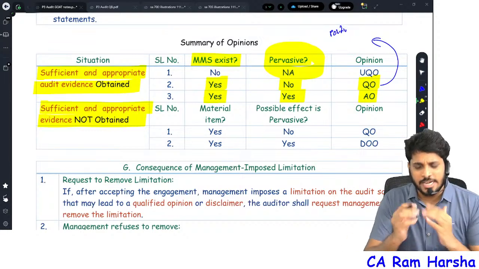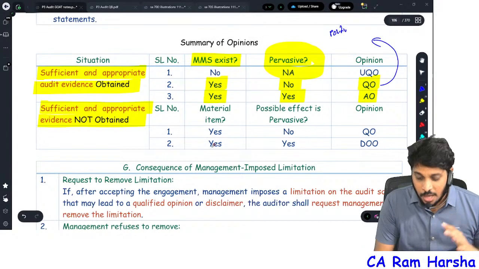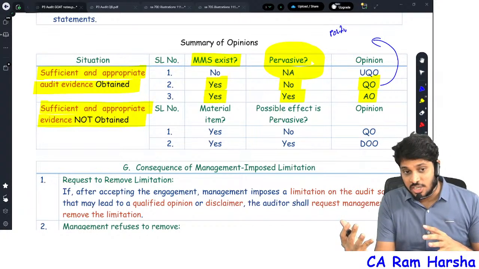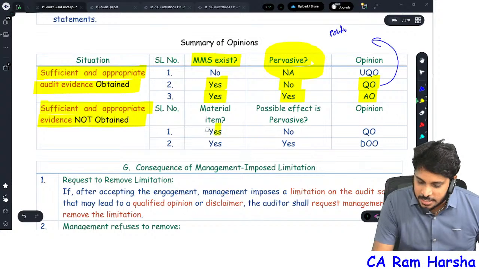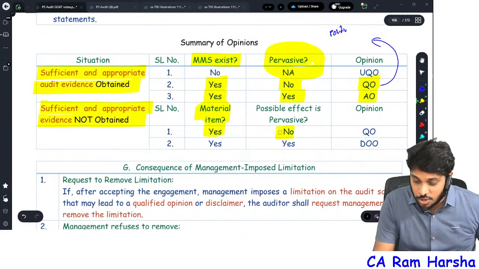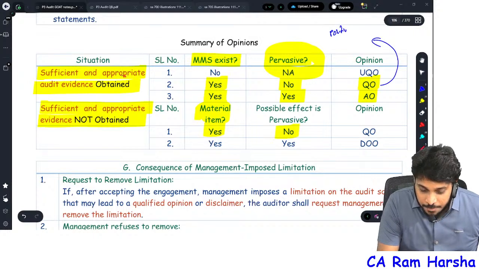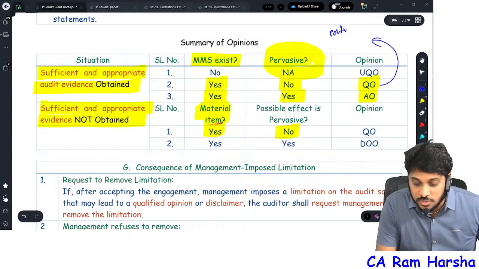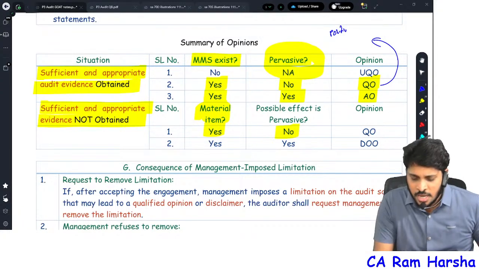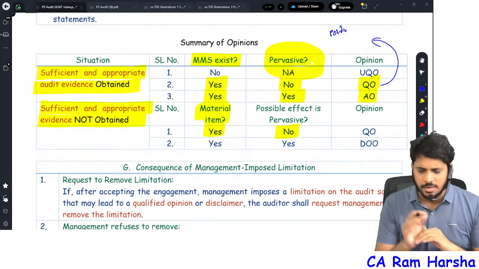For what did he not get evidence? For one material item. It's only material, but is it a substantial item? No, it is not a substantial item. It is only a material item for which you did not get evidence. Very clearly observe the words. When evidence is there, I am using the word misstatement clearly. When evidence is not there, I am not using the word misstatement; I am only asking, is it a material item? So for a material item, you did not get evidence.